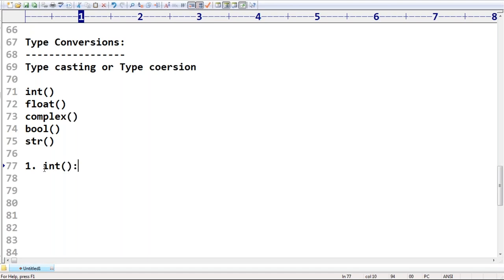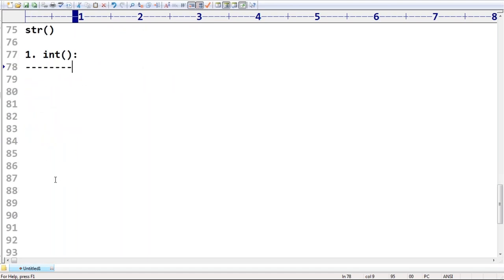For which purpose are we going to use int? To convert from any other type to int. How can you convert? It's very easy for you people.